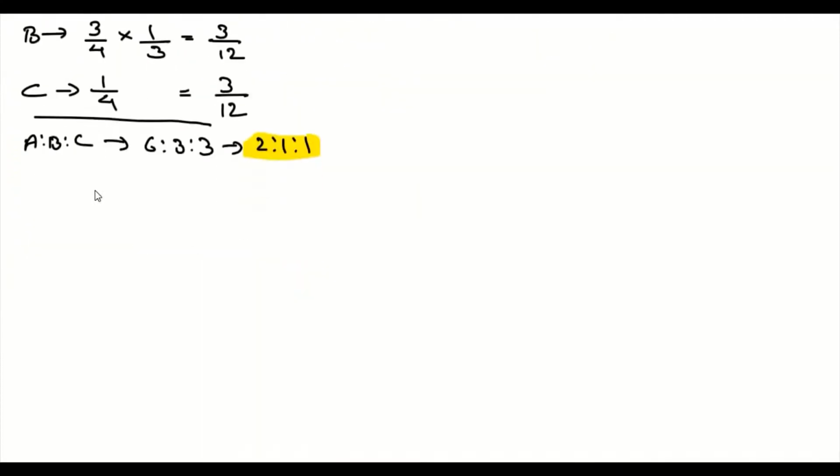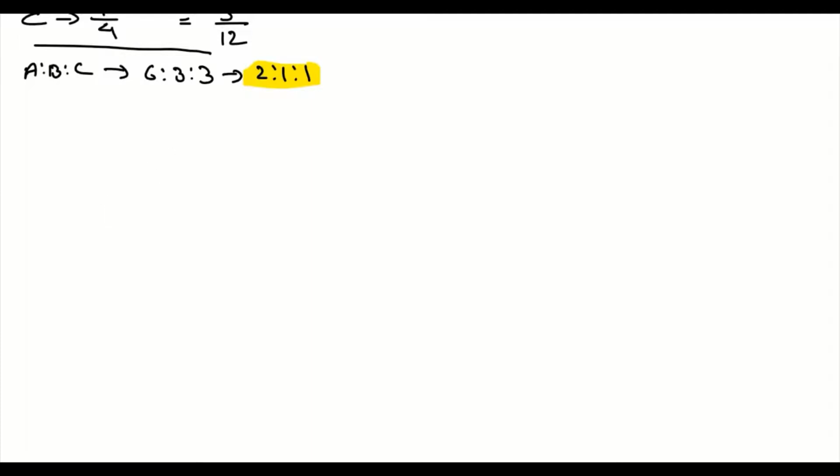Now we will move to 2017. In 2017, we have these three partners in the firm, A, B, C, and their profit sharing ratio is 2:1:1. So we want to calculate the remaining profit when D is admitted. So assume that the total profit of the firm is 1 and D is admitted for 3/5 share of profit, which means that the remaining share of profit is 2/5.